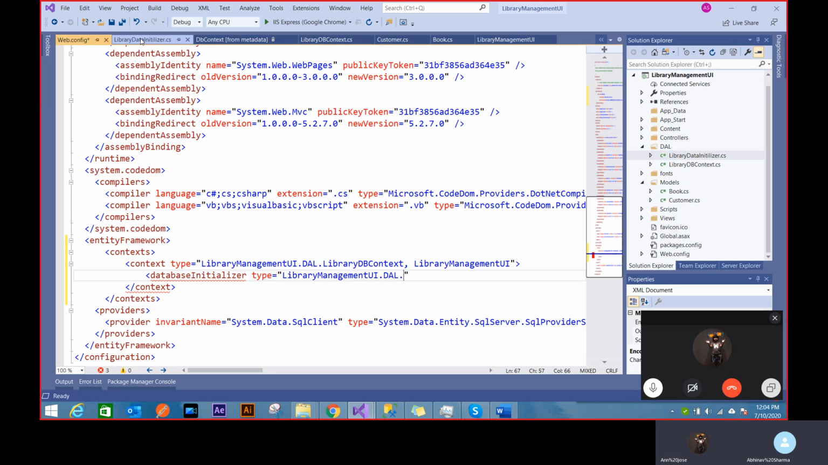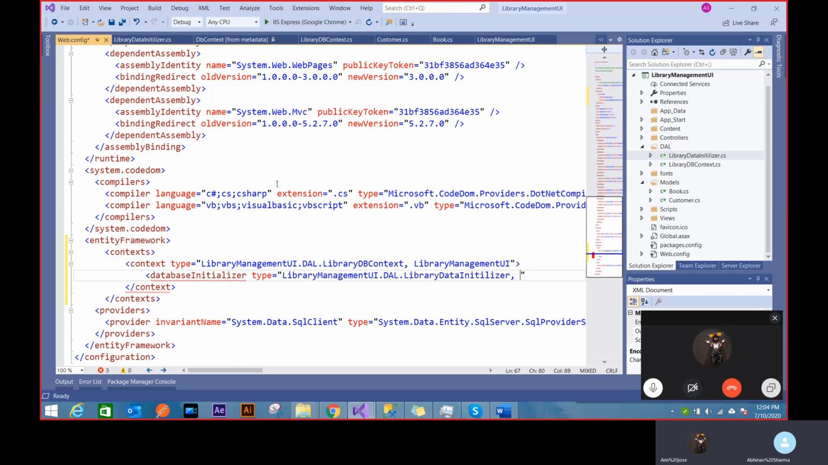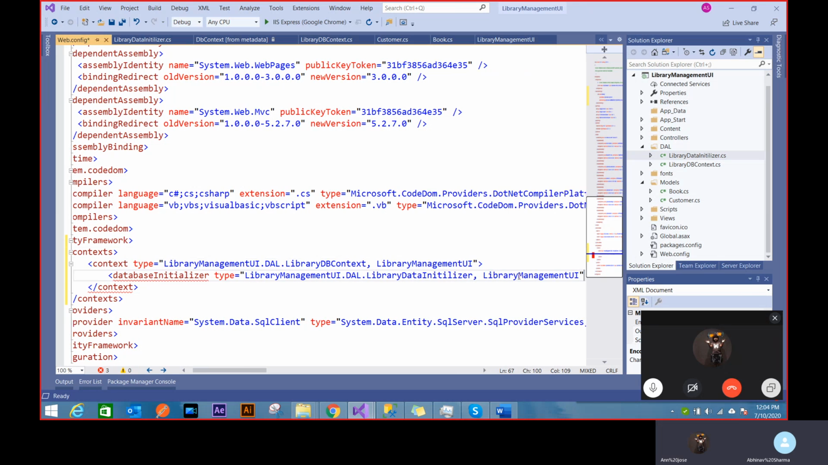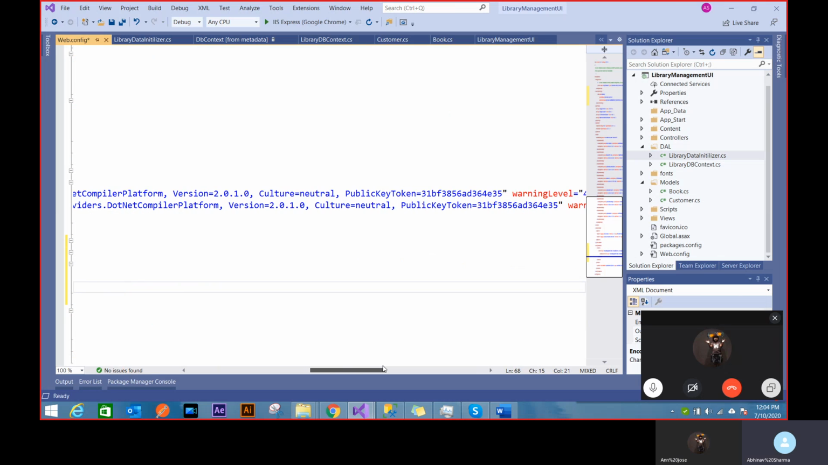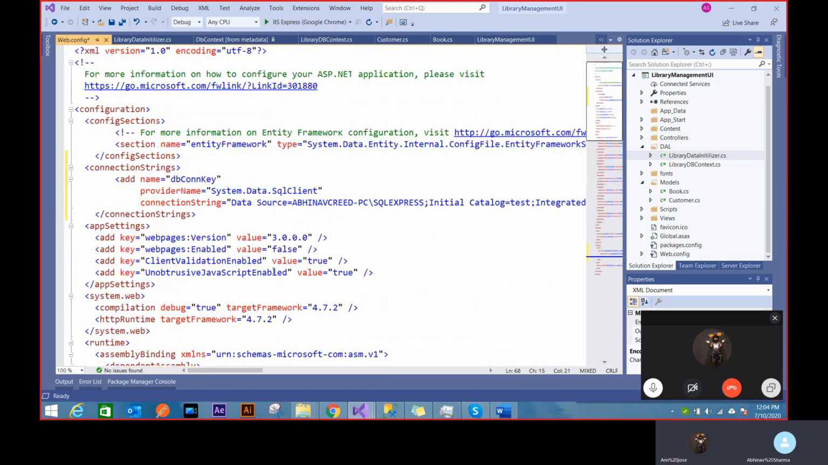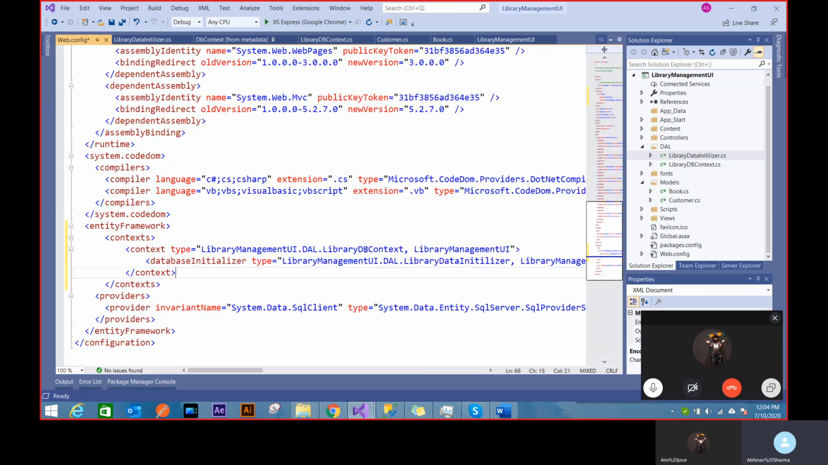Dot data initializer. That's a full class name, comma, and then obviously I'll be having the same library. That's how you write classes here inside WebConfig. It's a convention. You write the full namespace, comma, the assembly name. So now my Entity Framework knows what my context class is. My Entity Framework knows what my data initializer class is.